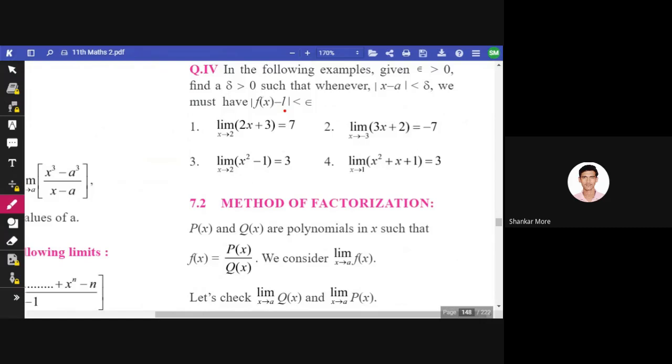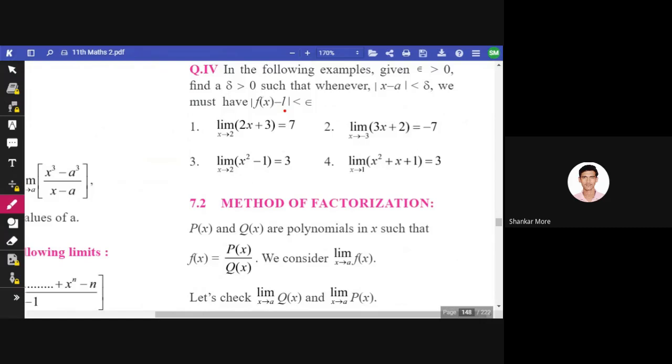If both of them are 0, then we can make a few changes and we can find out the value of the limit. But if the denominator is equal to 0 and no further changes or adjustment can be done, in that case the limit does not exist. So these three conditions are there.